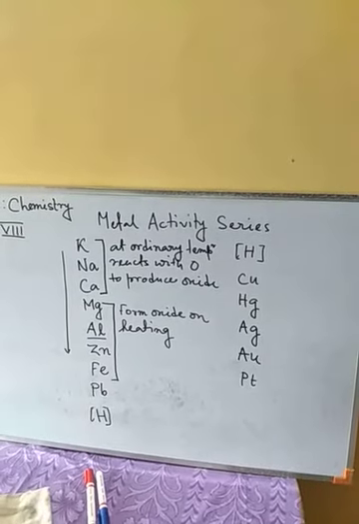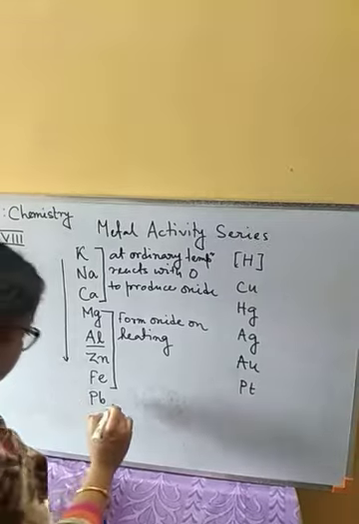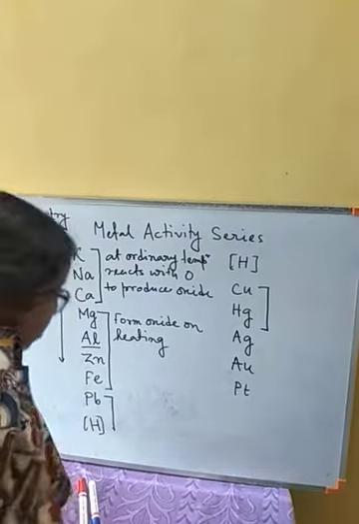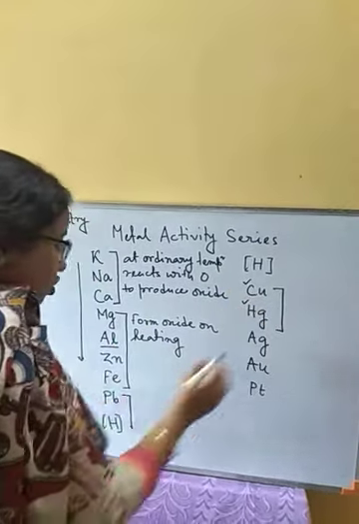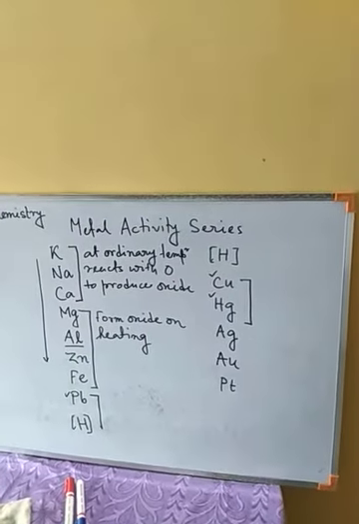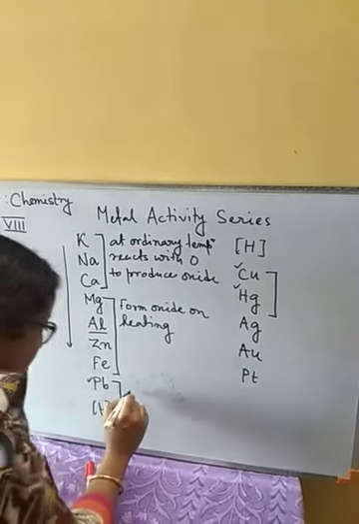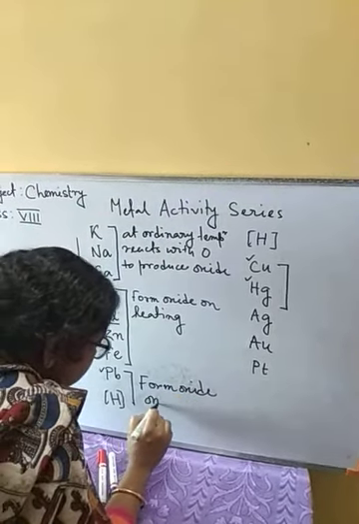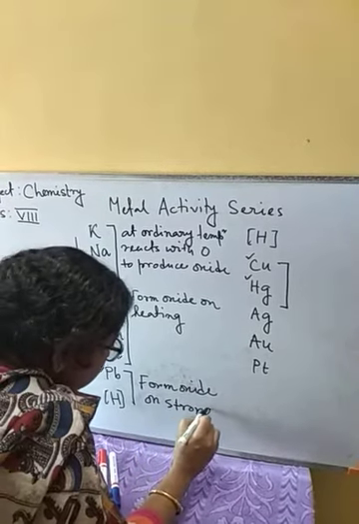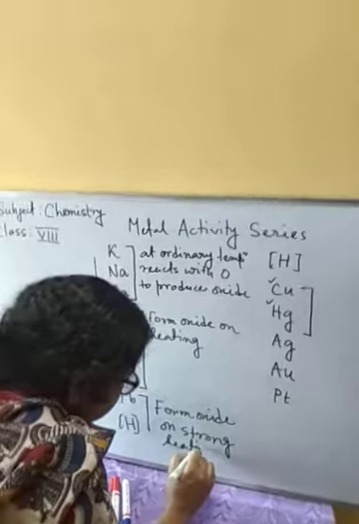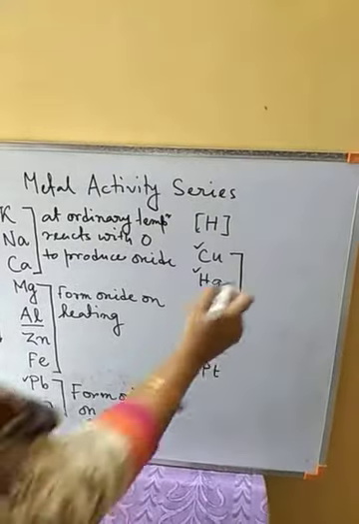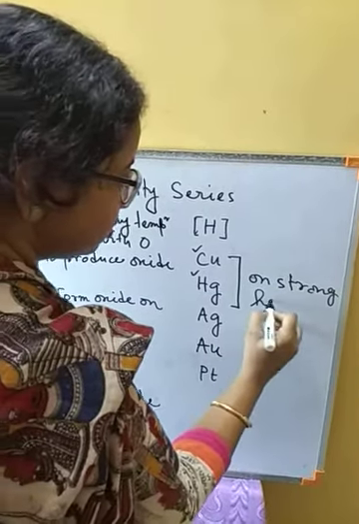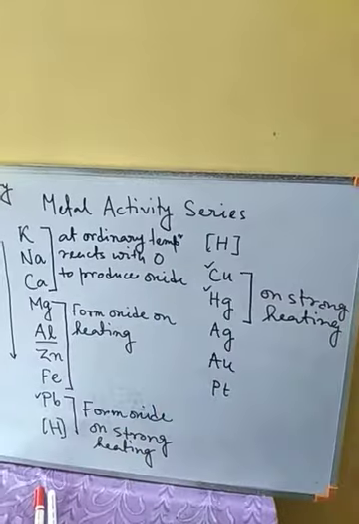Next, lead, copper and silver. Lead, this we have written on this side. So lead, copper and mercury, these three will form oxide on strong heating. So these three also, on strong heating, will form oxide. They will react with oxygen.